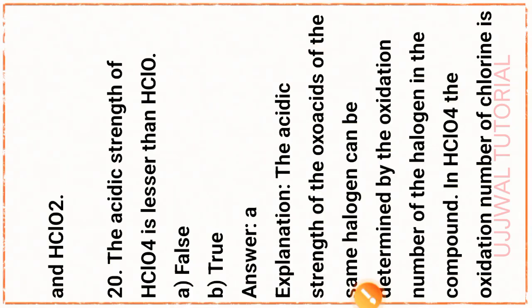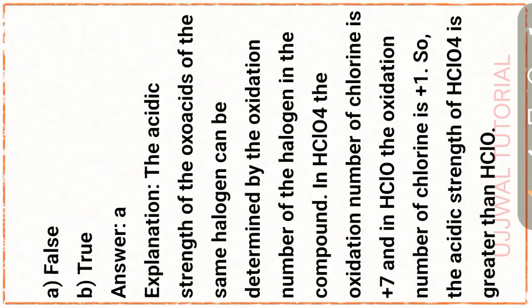The acidic strength of oxoacids of the same halogen can be determined by the oxidation number of the halogen in the compound. In HClO4, the oxidation number of chlorine is +7, and in HClO the oxidation number of chlorine is +1. So the acidic strength of HClO4 is greater than that of HClO.